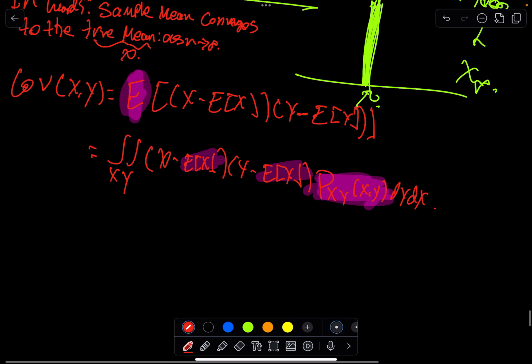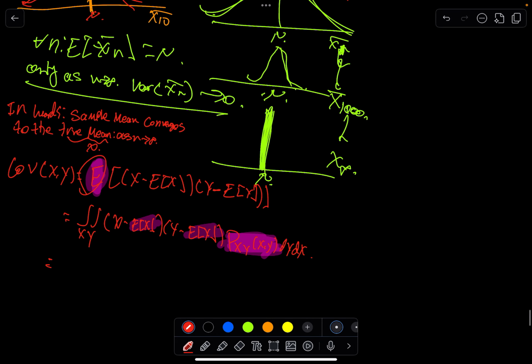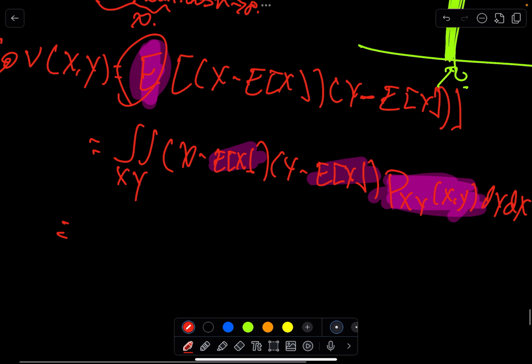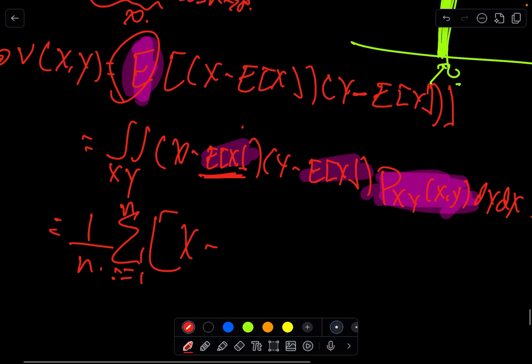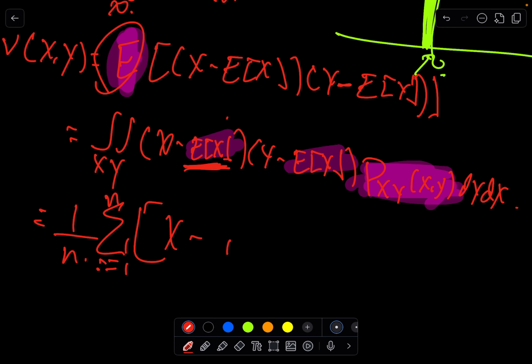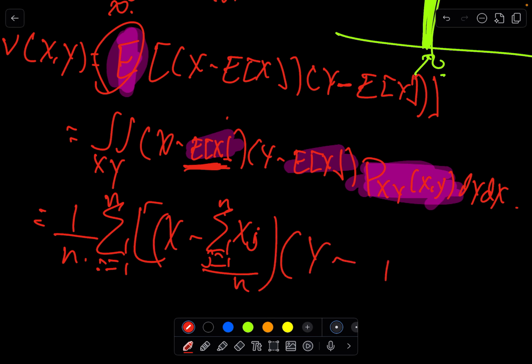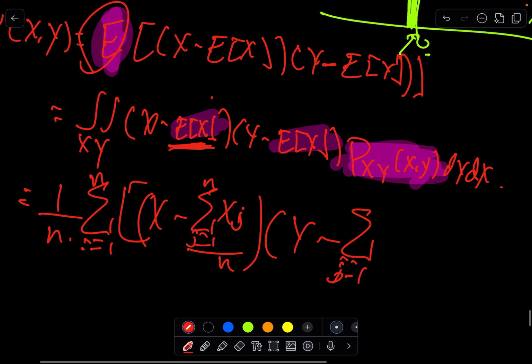So instead, let's appeal to the law of large numbers here. Let's take 1 over n, the sample mean, and we'll take x minus, well, we don't know the expectation of x, so instead we replace that with the sum from j equals 1 to n of xj over n, times, again, y minus the sum from j equals 1 to n of yj over n.